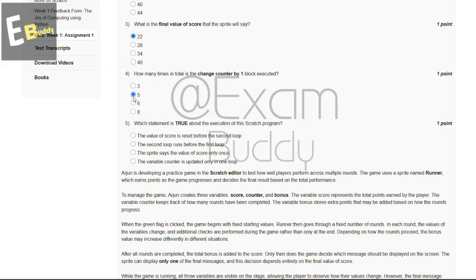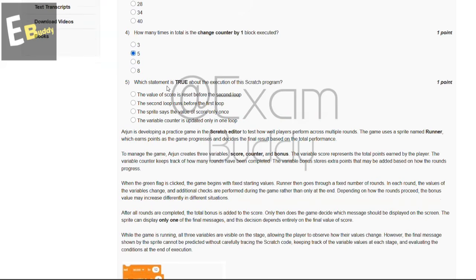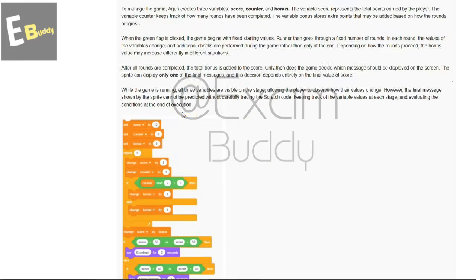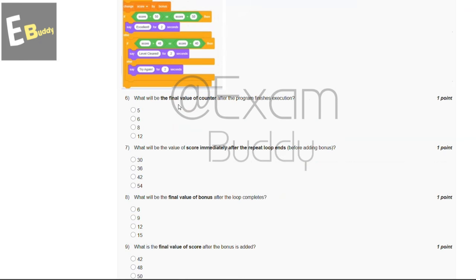And now let's go to question number 5. Which statement is true about the execution of this Scratch program? So these are the options, and the answer of our fifth question is C. The sprite says the value of score only once. And now let's go to question number 6. What will be the final value of counter after the program finishes execution? So these are the options, and the answer of our sixth question is B, 6.